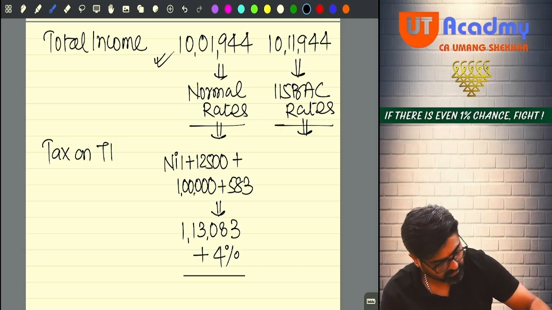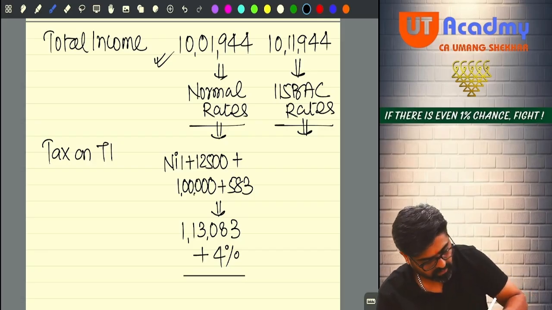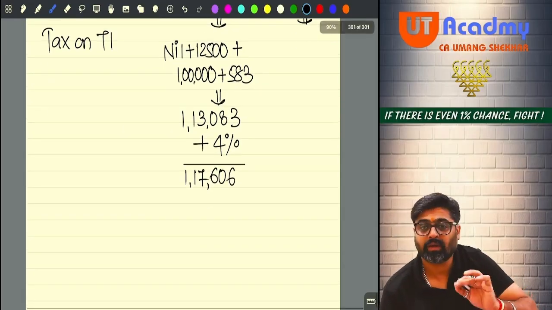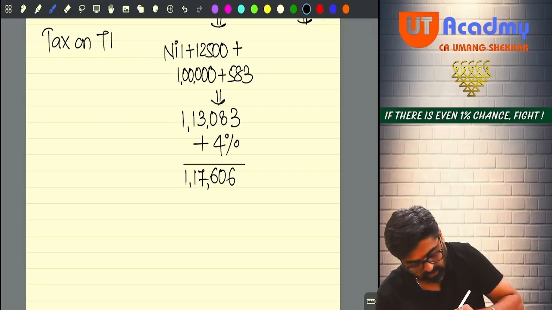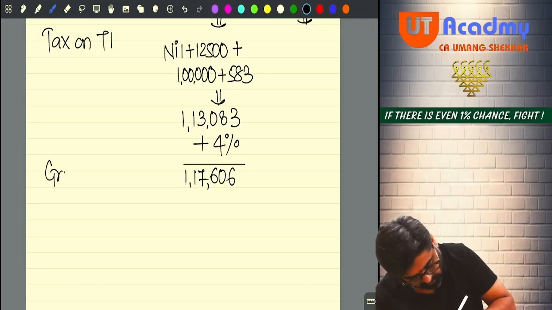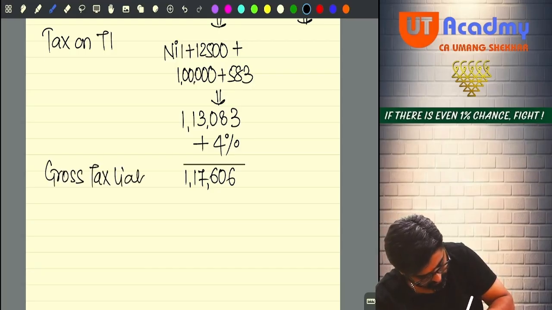So this will be 1,13,083 into 4% will be added: 1,17,606. This is my gross tax liability. Wait. Don't be in a hurry. This is my gross tax liability. Have I paid any advance tax?